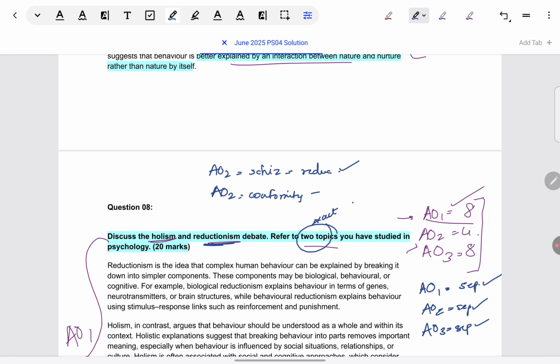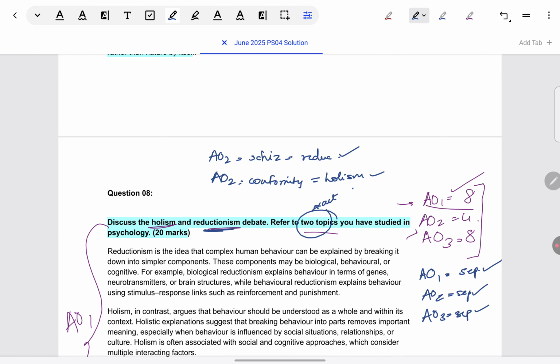Think, can I justify it in terms of holism? Yes, because we have seen conformity is about socio-cultural influence, and definitely socio-cultural influence comes in the top level of levels of explanation. It goes under holism. So yes. Okay, so make sure you have these things in place in your outline.